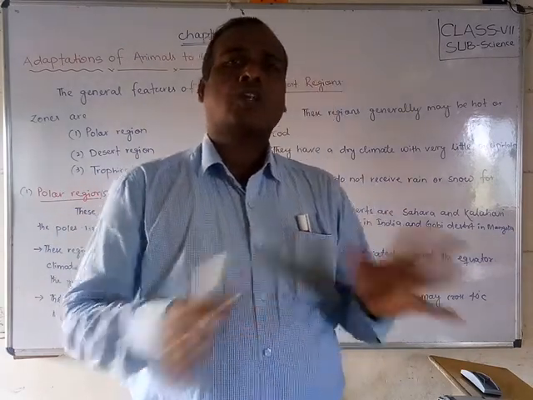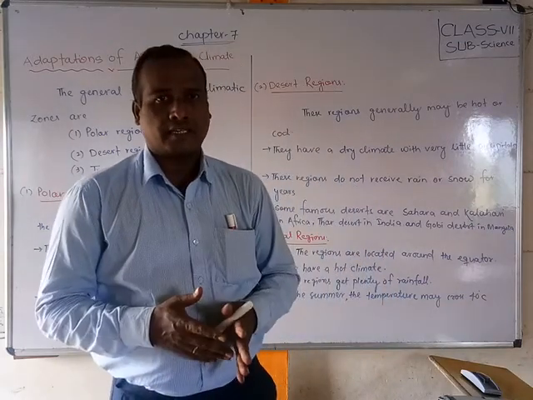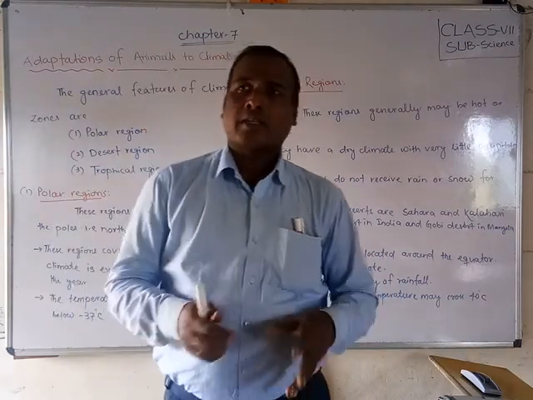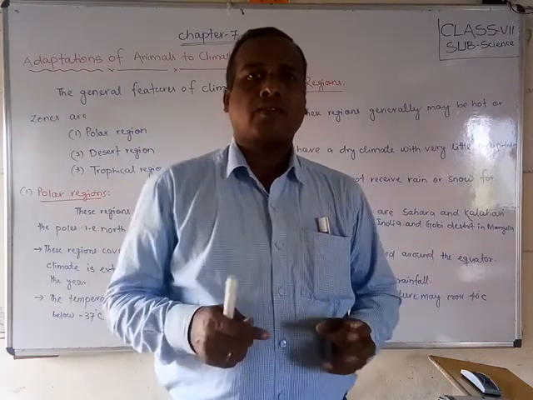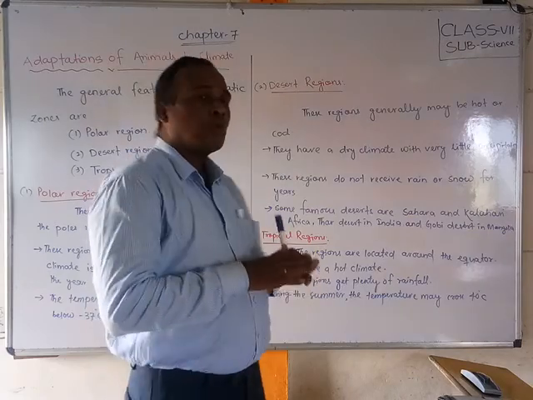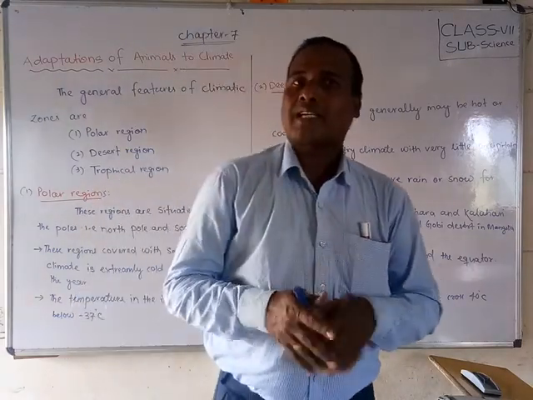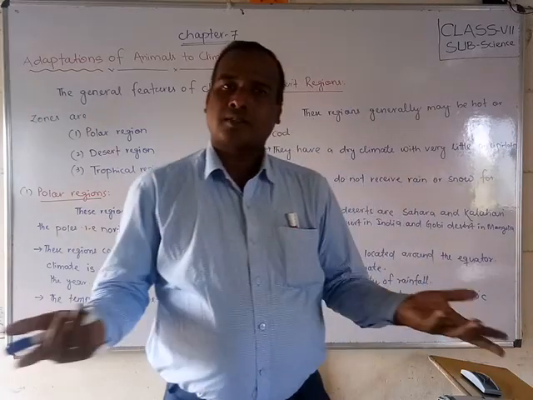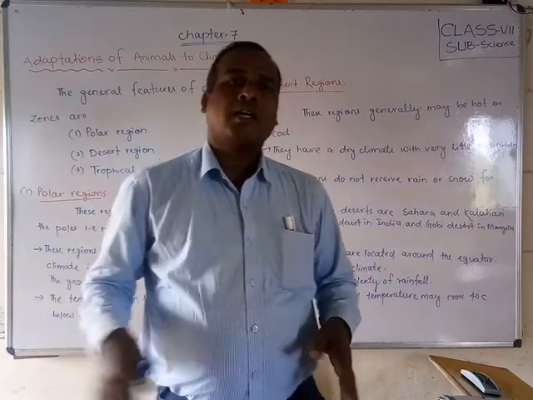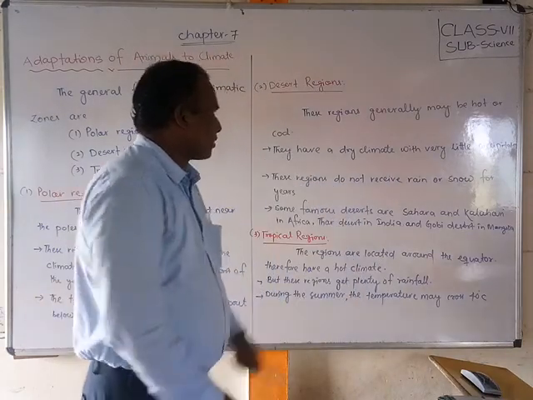Because there are hot regions there, and that means there is a lack of rain. The climate is hot, and also there is no rain in that region. Without rain the plants cannot develop. If there are no plants, then what will happen? All the area will become just sandy. So that is called a desert area.